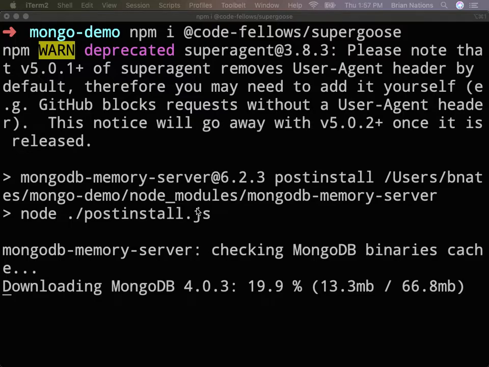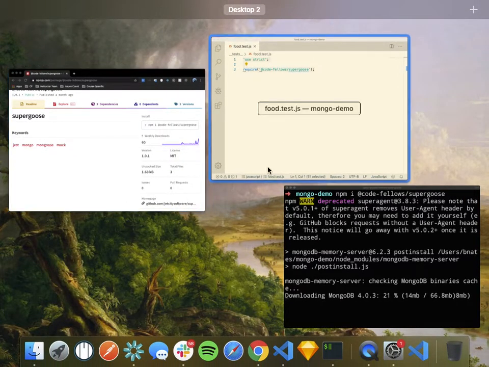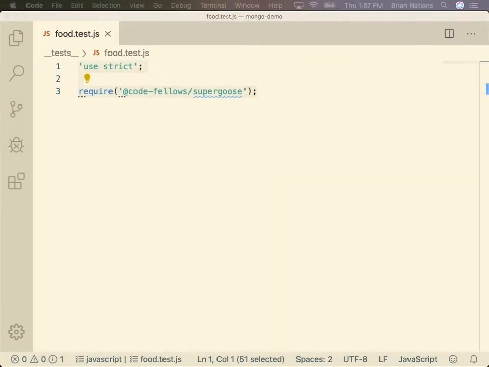How about you write the test? Yeah, let's just write the test. That's exactly right. That's what we should do. We'll just write the test while this is working. Good call. I don't know why I didn't think of that.